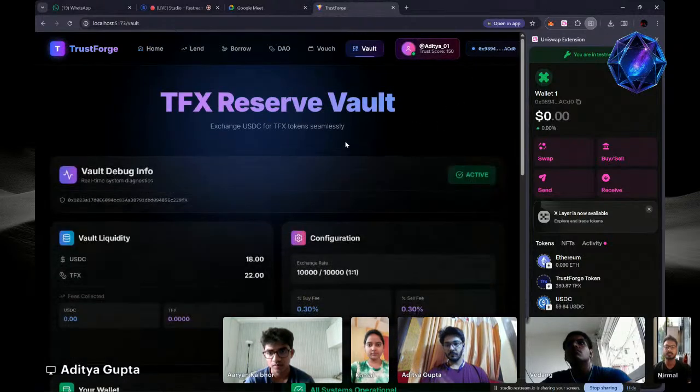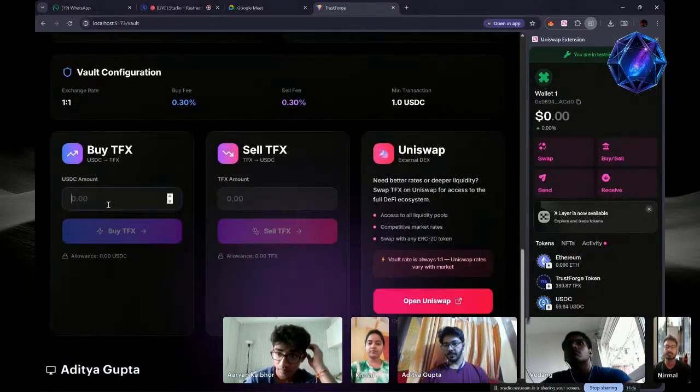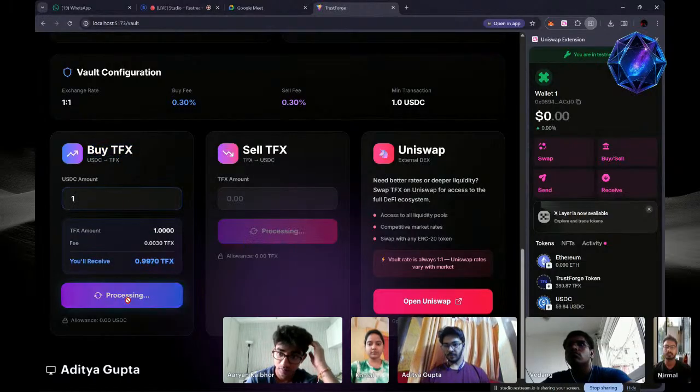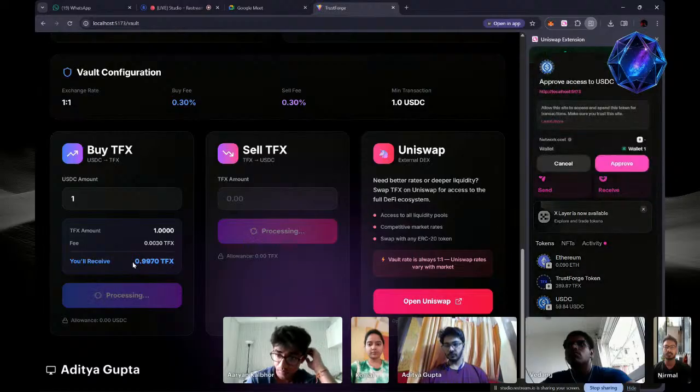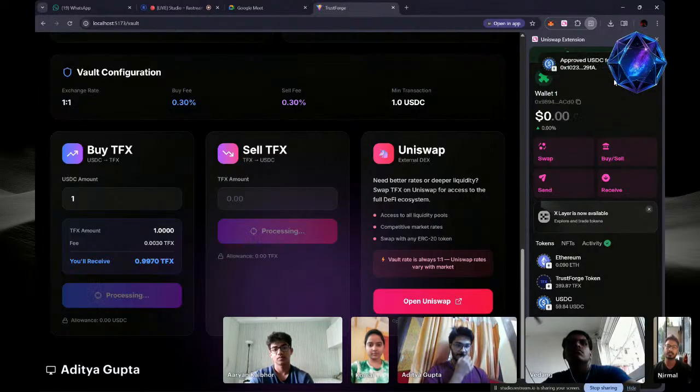Here we have a TFX reserve vault where we can buy TFX tokens by giving USDC. Suppose I want to buy with one USDC, we'll receive 0.99 TFX tokens. Let's wait for some time for the transaction to occur.